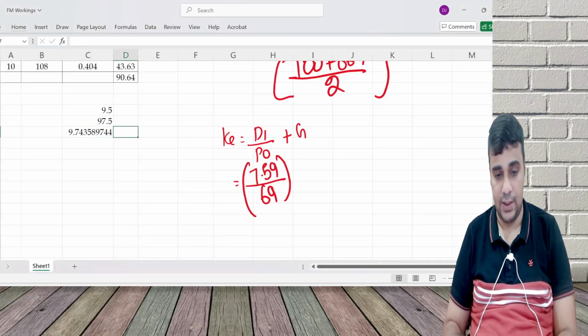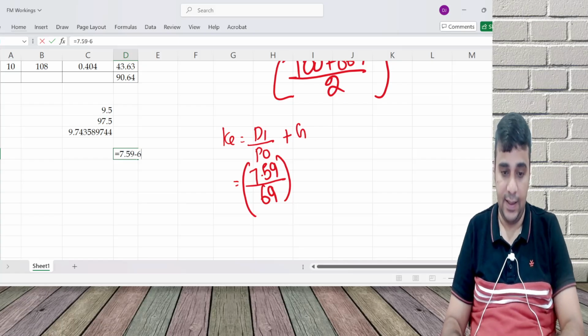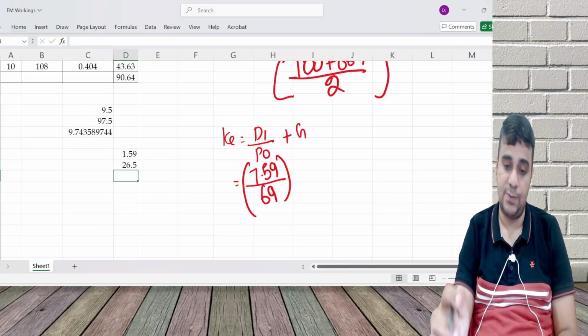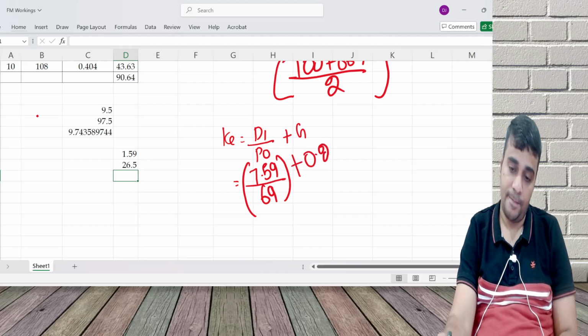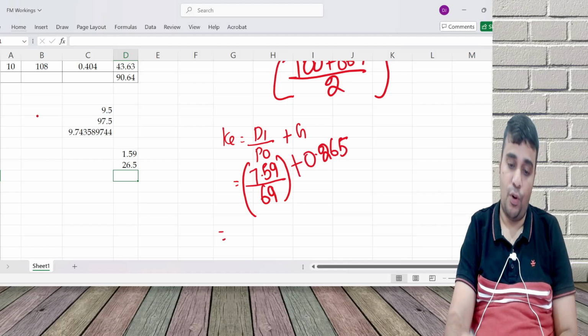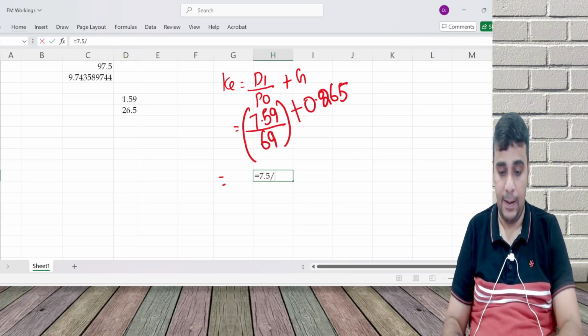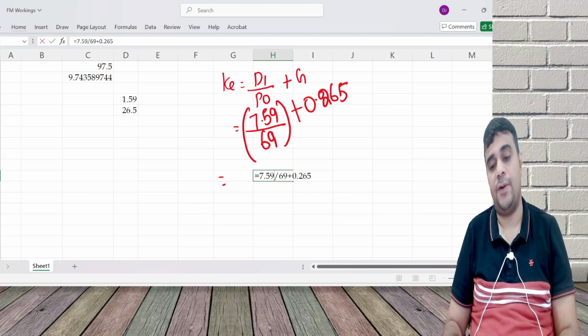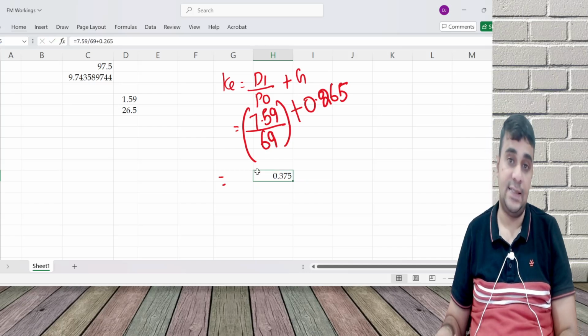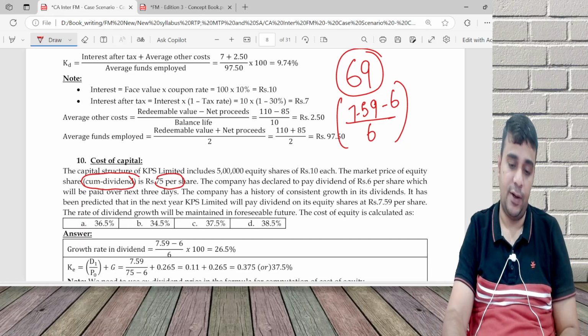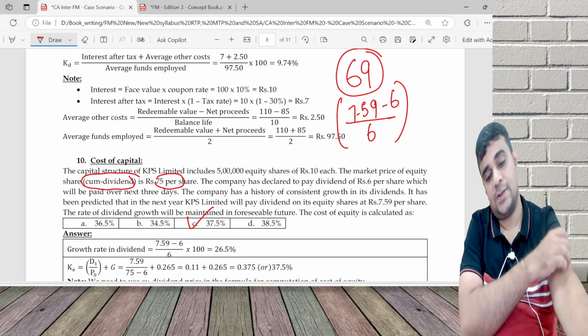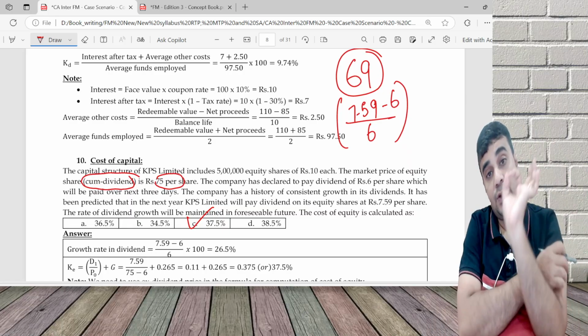Let me do the calculation in Excel. 7.59 minus 6 divided by 6 into 100, 26.5%. So 0.265. Answer is 7.59 by 69 plus 0.265, 0.375, 37.5%. Again, the important concept is you will have to use the ex-dividend price.